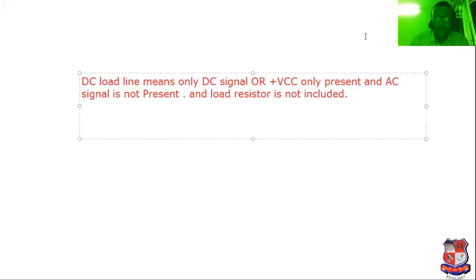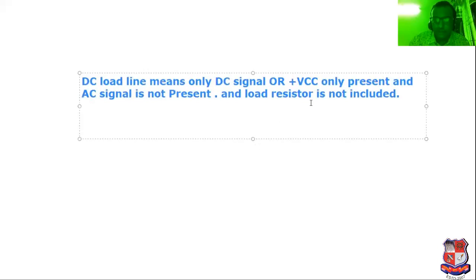Now what is the meaning of AC load line? I have mentioned it here with the help of a red marker so that you will be able to understand the meaning of DC load line and AC load line.